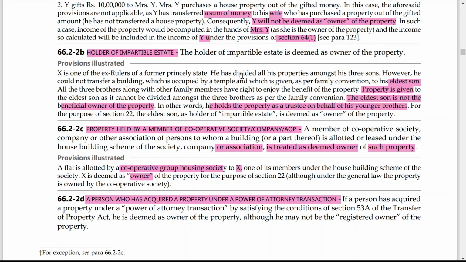Here Mr. X is considered as deemed owner because the flat is not transferred, it is given by the cooperative society under the housing building scheme to X, who is one of its members of the society. So that is why Mr. X will be considered as deemed owner.